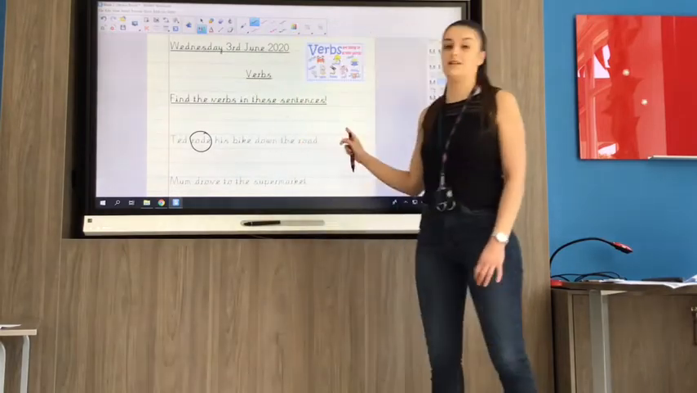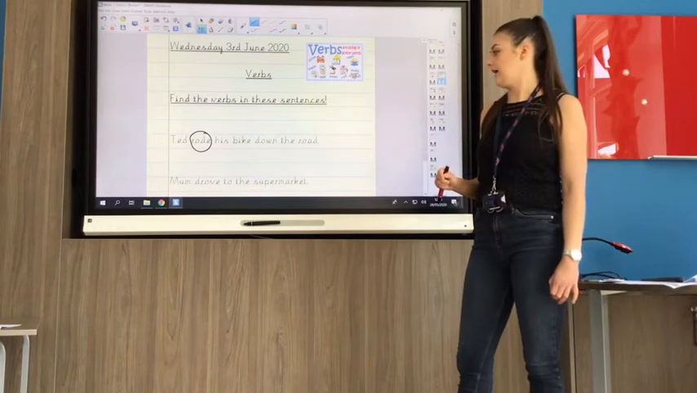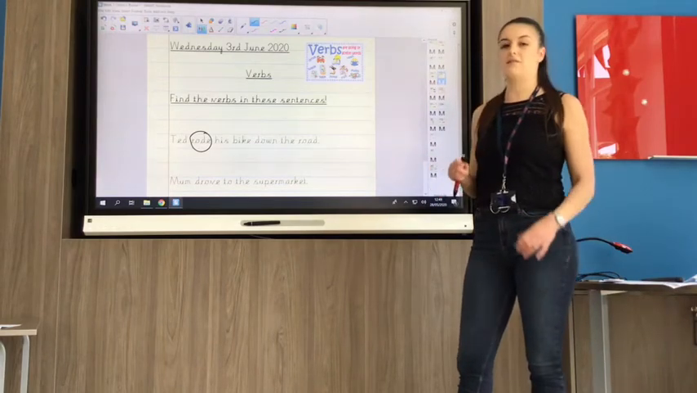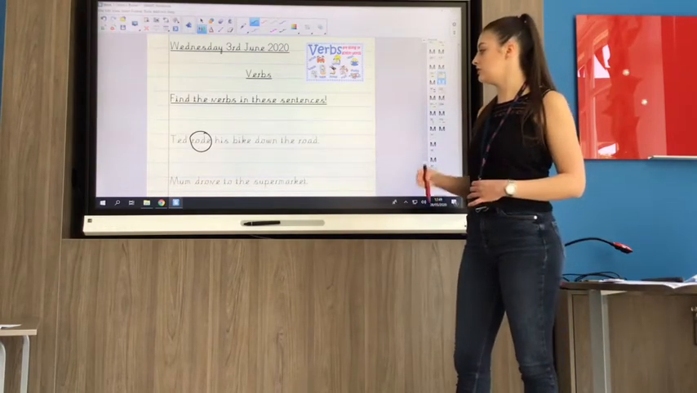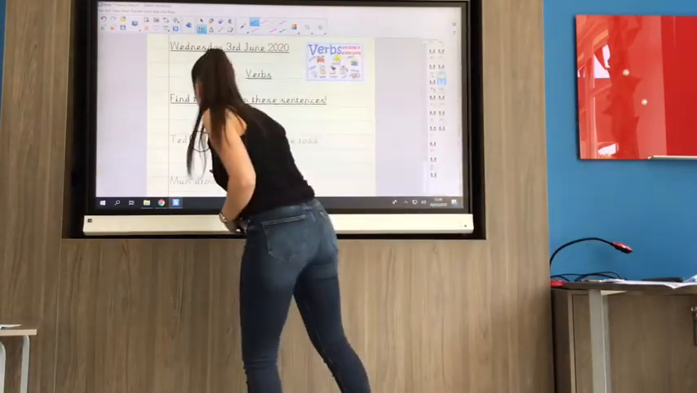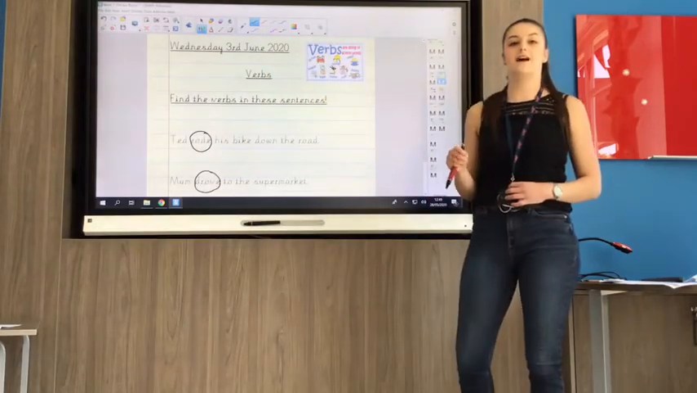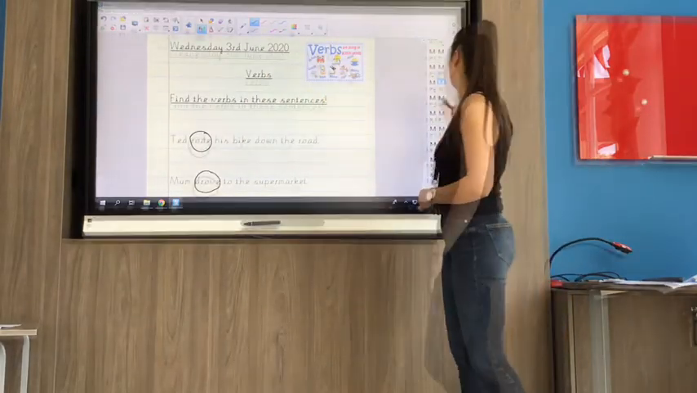He rode his bike. Mum drove to the supermarket. Now the word there, I need to think about the action that Mum did, the doing word. She got in her car and she drove. That's the doing word. Mum was driving. So if you have sentences like this, you need to find the verbs.